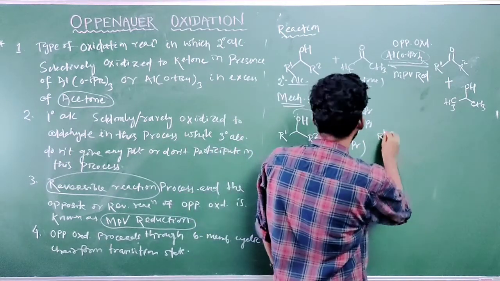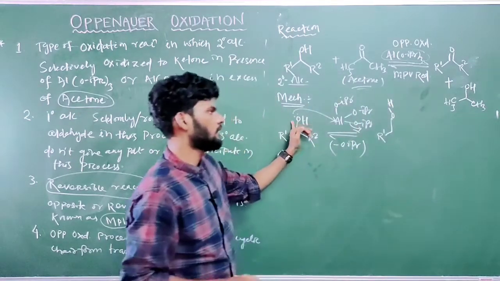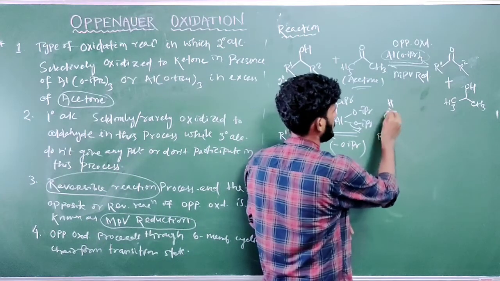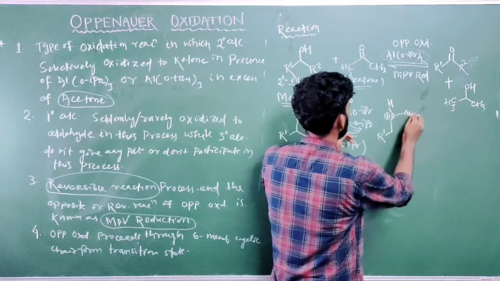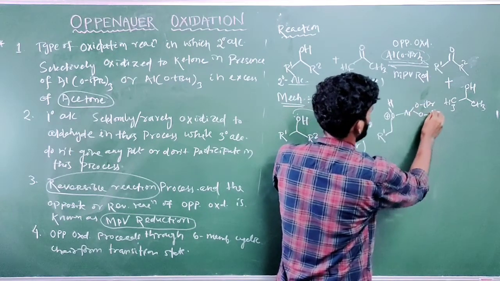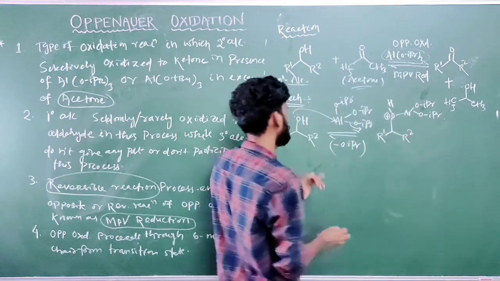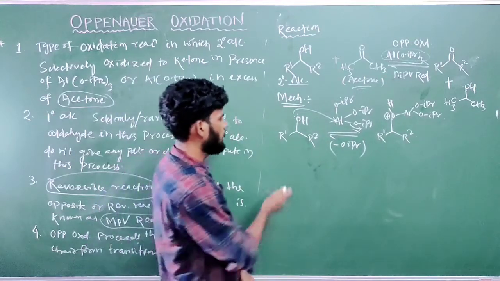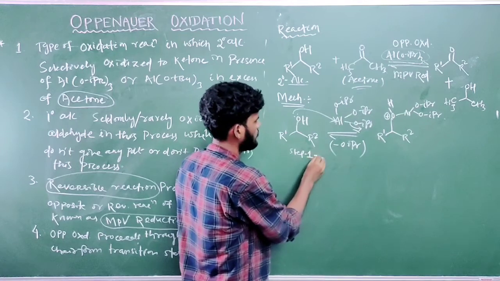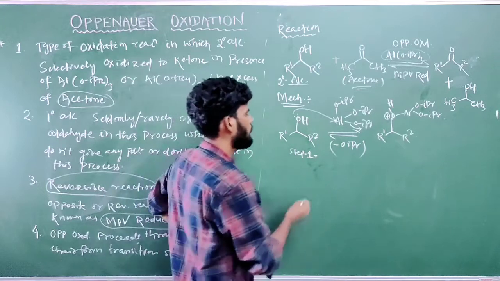So what will it form? R1 O, where the oxygen donates its electron pair, so there will be a positive charge near the oxygen. The oxygen is attached to the aluminum, and we now have two isopropoxide groups. This here is R2. Let us say this step 1 is known as oxygen getting coordinated to aluminum.